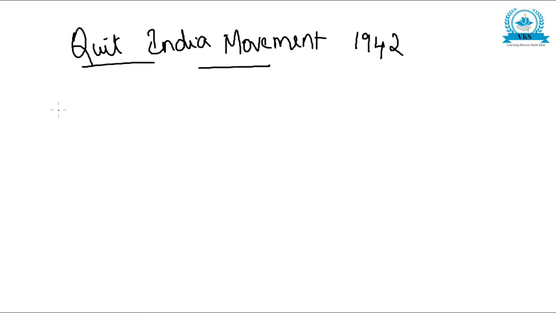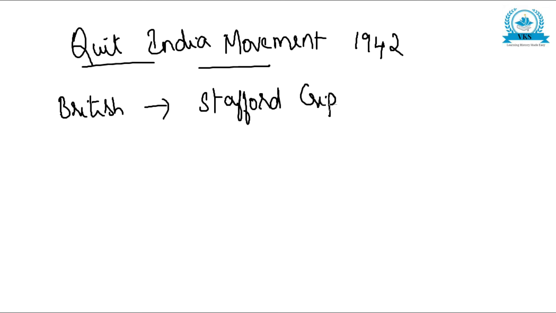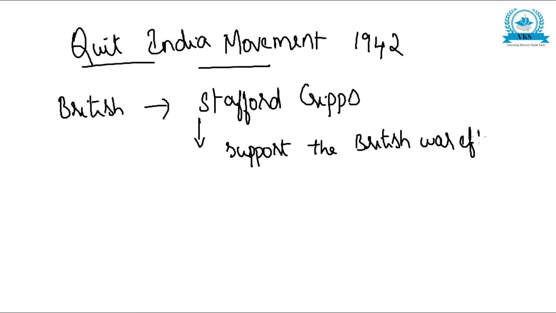Now the Indians were upset because the British had forcefully made them participate in the World War. So what did the British do? The British sent Stafford Cripps to persuade the Indians to support the British war effort. It was very famous as the Cripps mission.